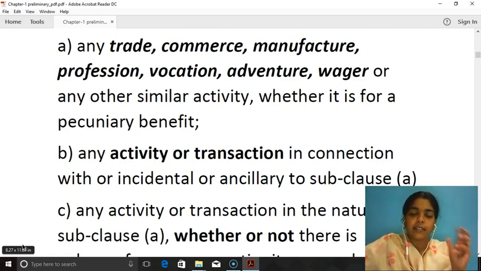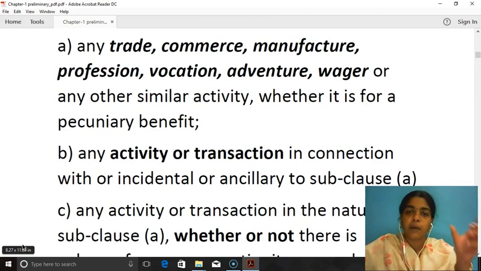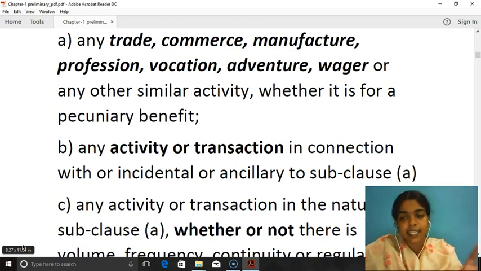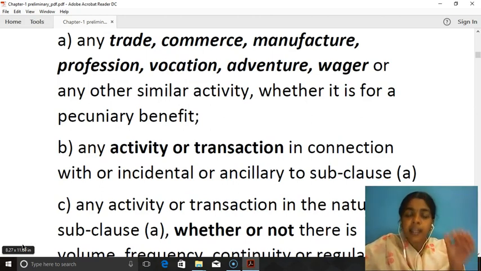So, any activity or transaction which is closely related, which is closely in connection with the above said activities, is also considered as business. Even if they are not connected, if they are incidental to the above said activities, then also they are called business. Even if they are not incidental also, if it is ancillary to the above said activities, then also it is called business.